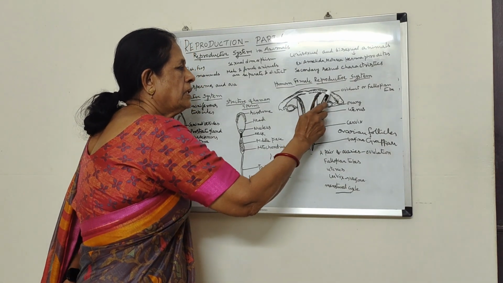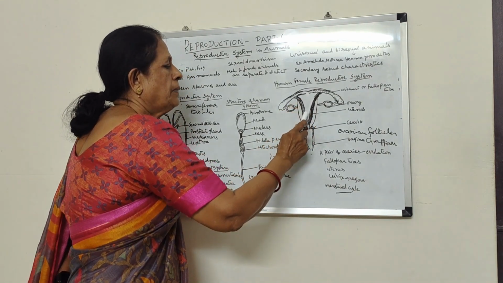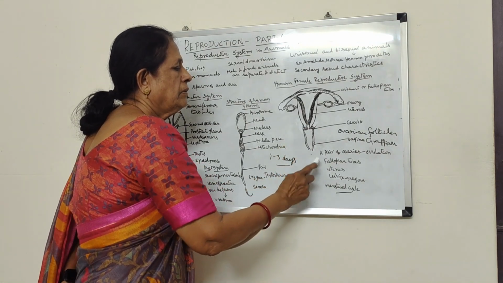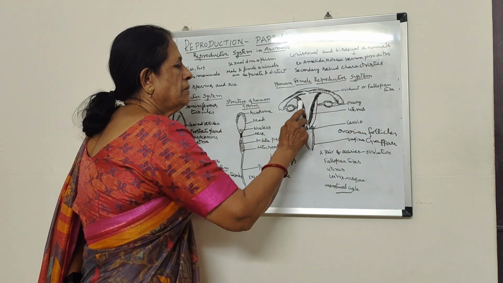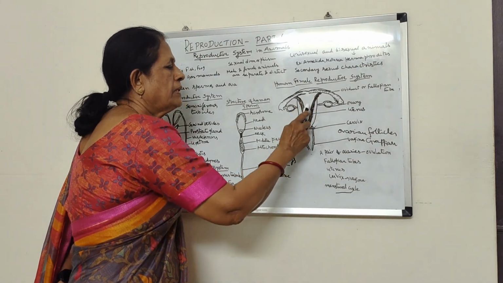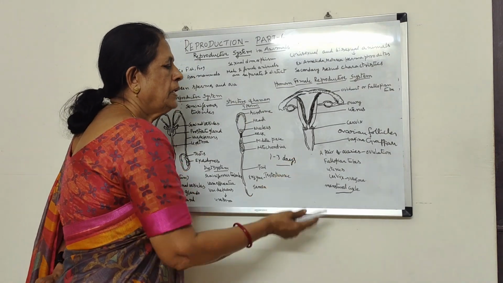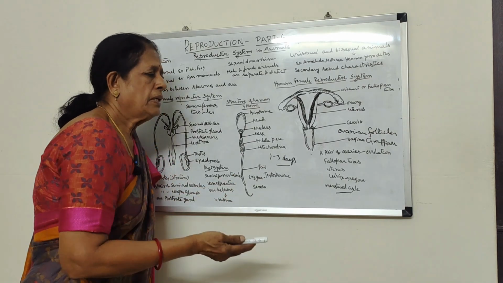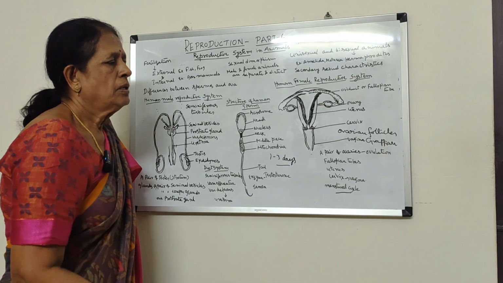So fertilization occurs in the fallopian tube. If fertilization does not occur, what happens? The unfertilized ovum is sent out of the body in the form of a cycle, which is called the menstrual cycle. That means the mucus and endometrium, the inner layer of the uterus, and the unfertilized ovum are sent out of the body along with some amount of blood. Because it takes place once in every 28 days, it is called the menstrual cycle. So this is about the female reproductive system.